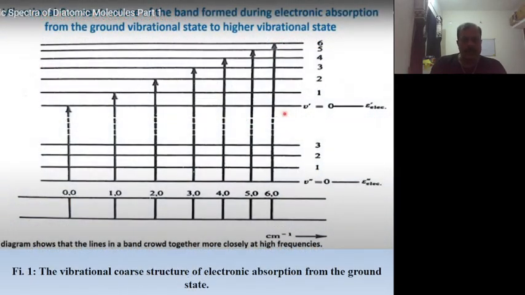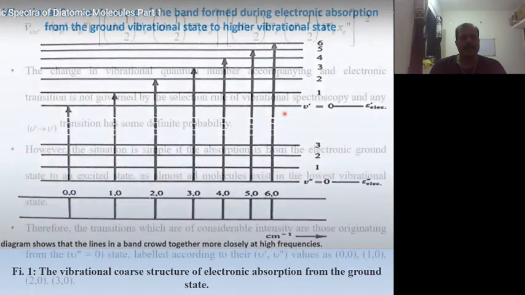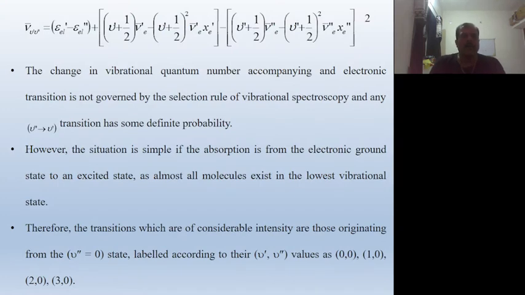Now the equation. The wave number of a spectral line can be written as this equation. In wave number, nu bar for nu prime to nu double prime, nu prime is the upper state energy and nu double prime is the lower state energy.